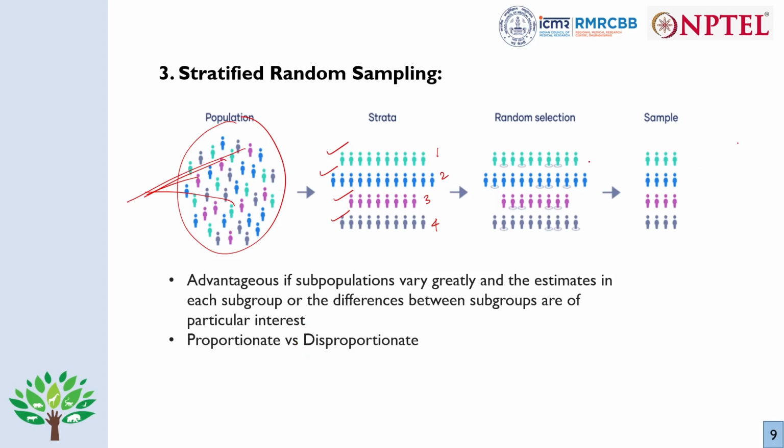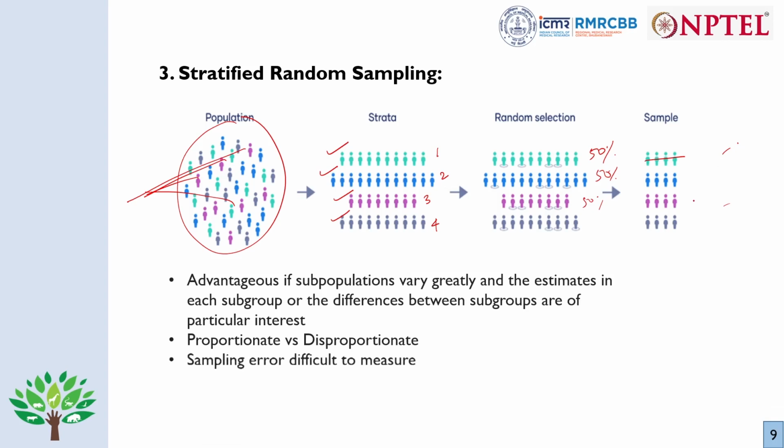But in case we want to do proportionate sampling, let's take an example: I'll take 50% from each of the strata. From the first group we have 10 individuals, so we'll be taking 5. In the second one we have around 12 individuals, so 50% of 12 is 6 individuals. In the third we have around 8, and 50% of 8 is 4 individuals. So see here, though the numbers are not equal, we will be taking an equal percentage from each of them. This is called proportionate stratified random sampling.